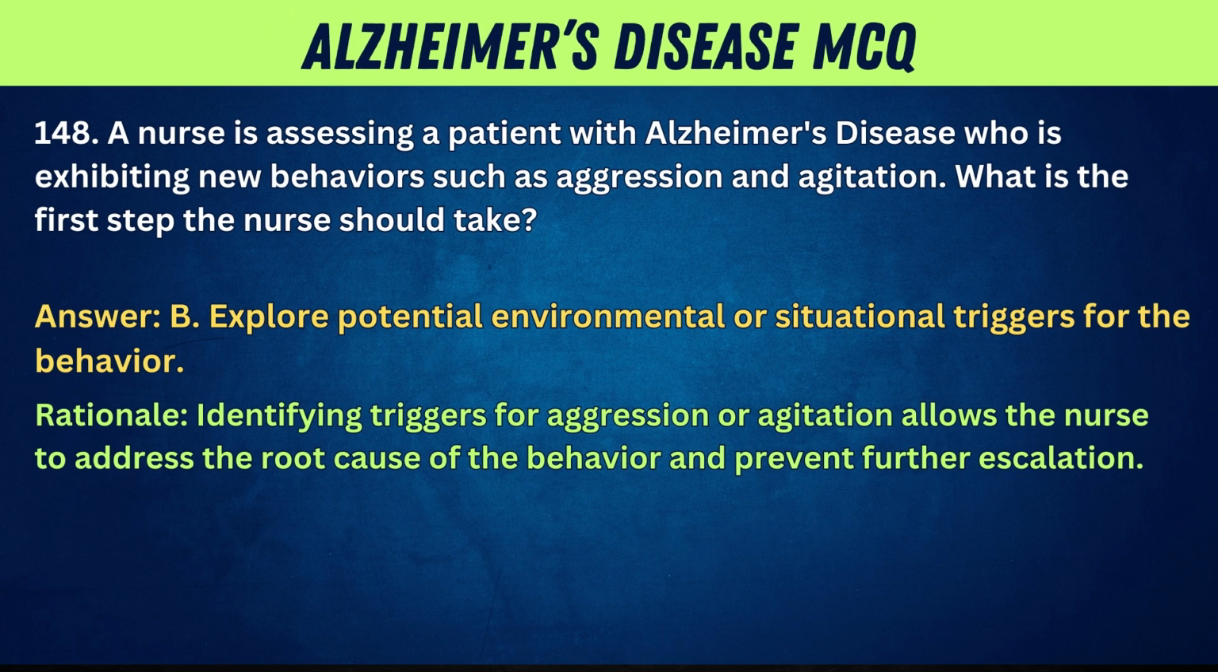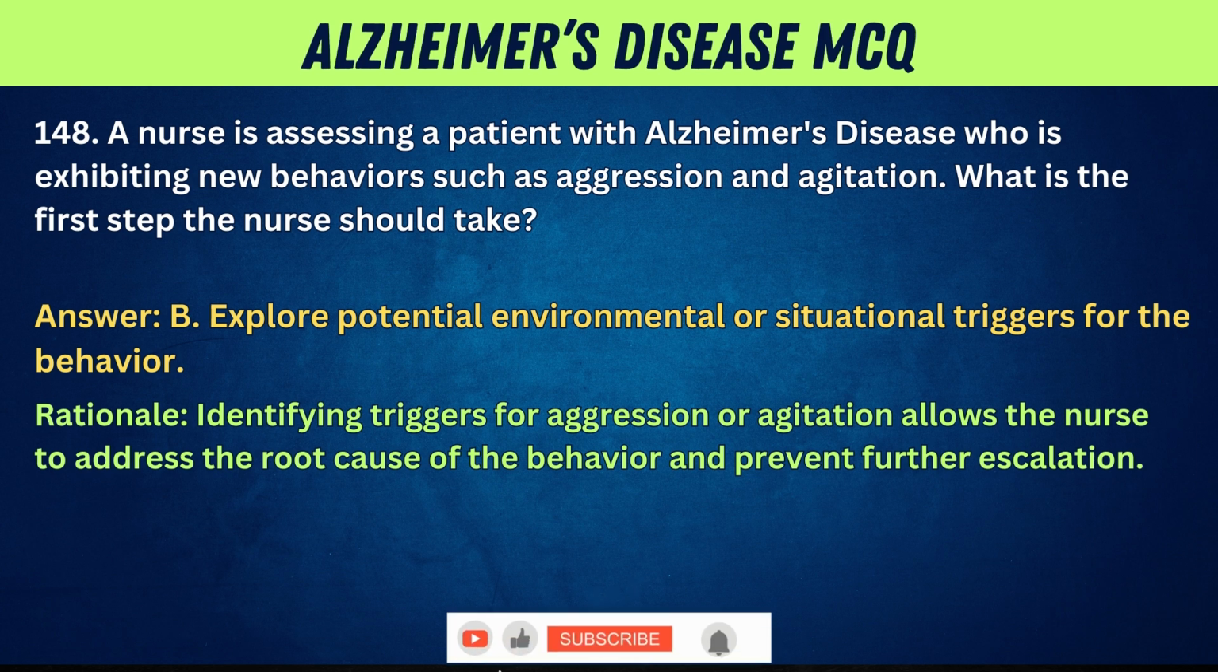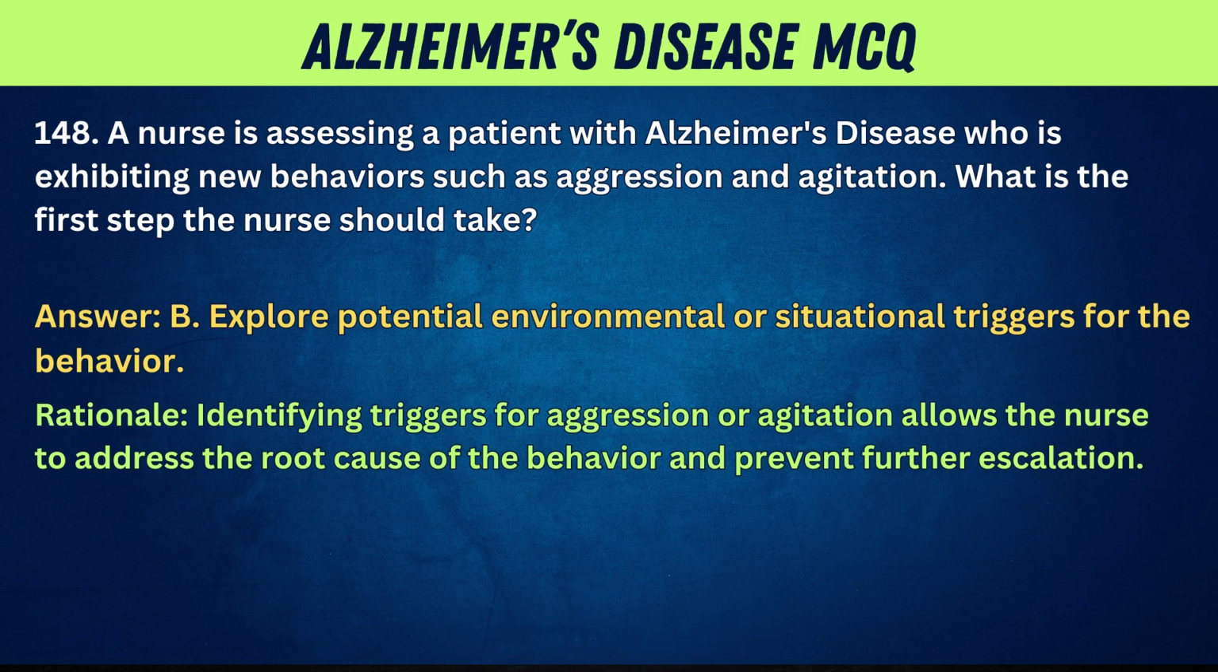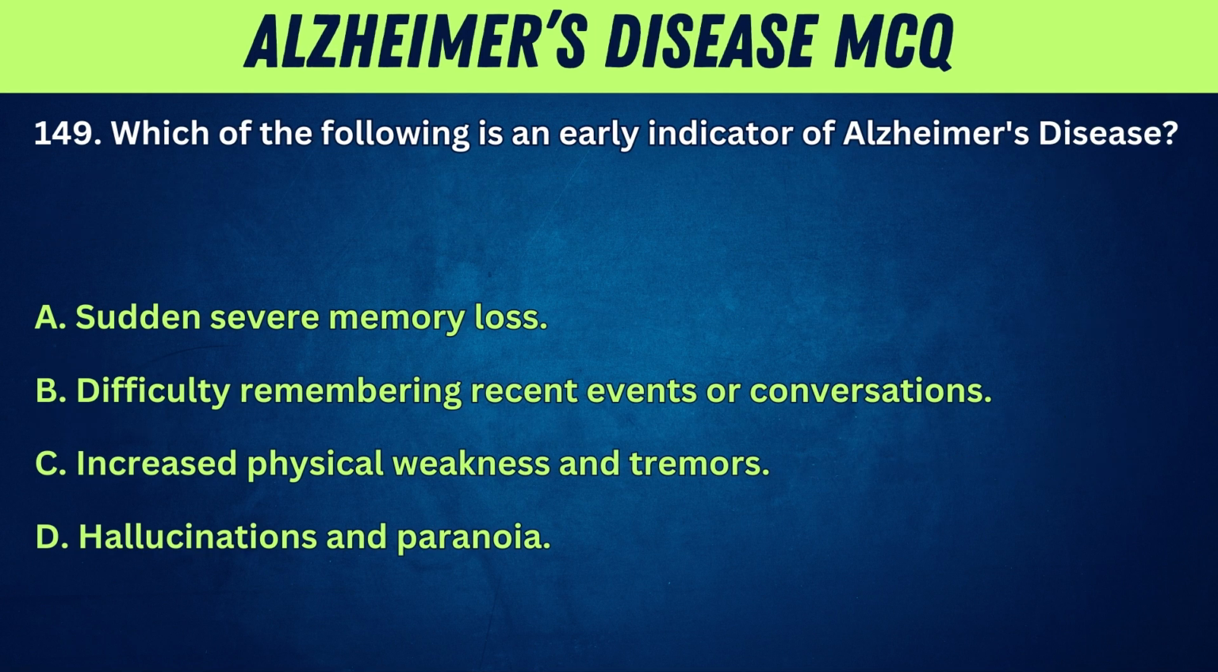Answer: B. Explore potential environmental or situational triggers for the behavior. Rationale: identifying triggers for aggression or agitation allows the nurse to address the root cause of the behavior and prevent further escalation.